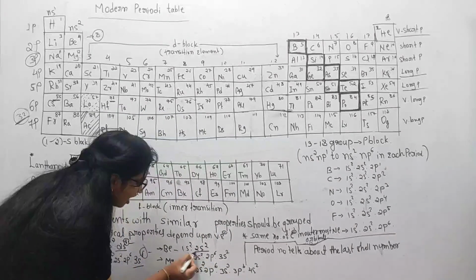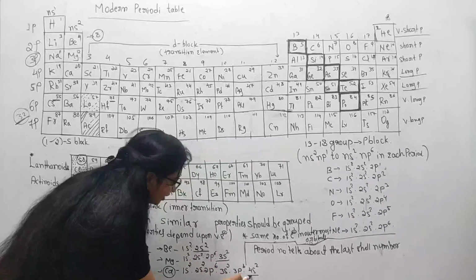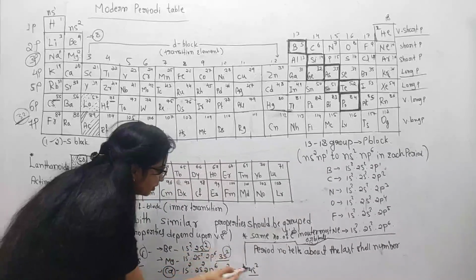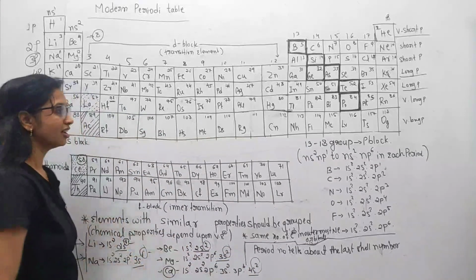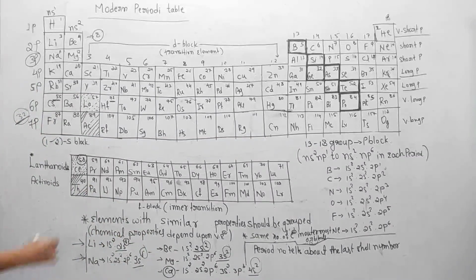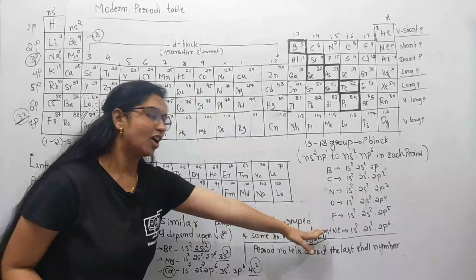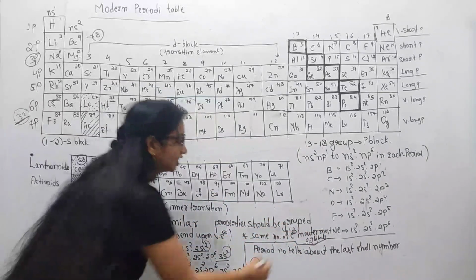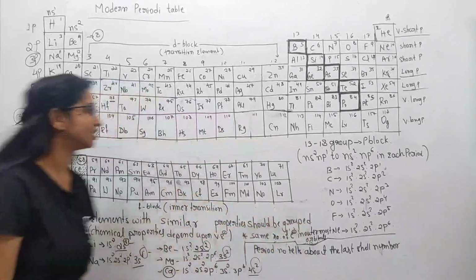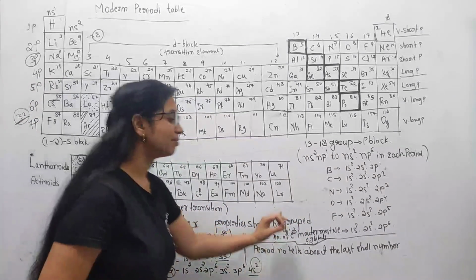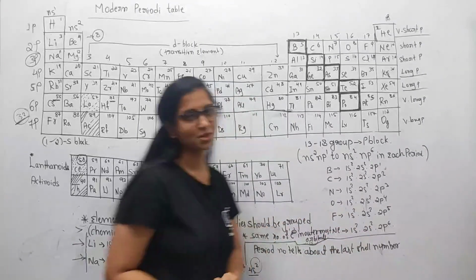Just observe, the outermost electronic configuration has only 2 electrons. So like this, every particular group has the same number of electrons in its outermost orbital. This is the importance of the number of electrons present in the outermost orbital.